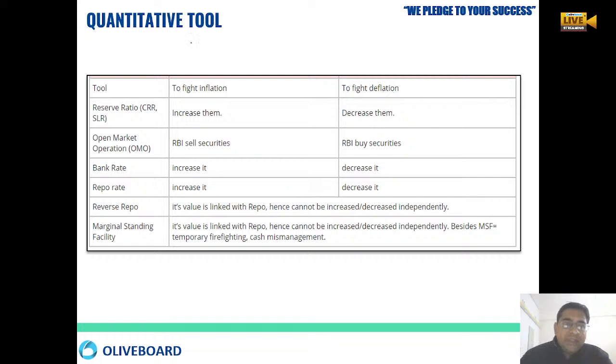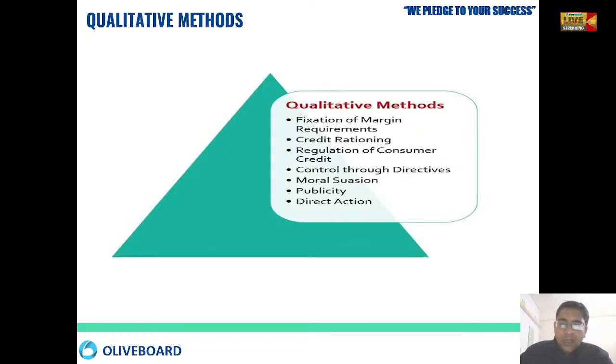So these are the tools: reserve ratios, CRR, SLR, open market operations, bank rate, repo rate, reverse repo rate, marginal standing facility. When it is going to be high, when it is going to be lower, these are all the things over here. Now the quantitative tools are over, how we are controlling the quantity. Now the qualitative methods, how we can control the quality.